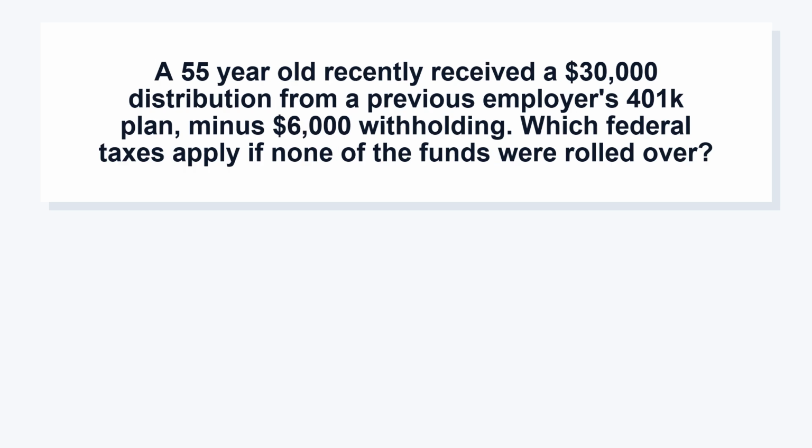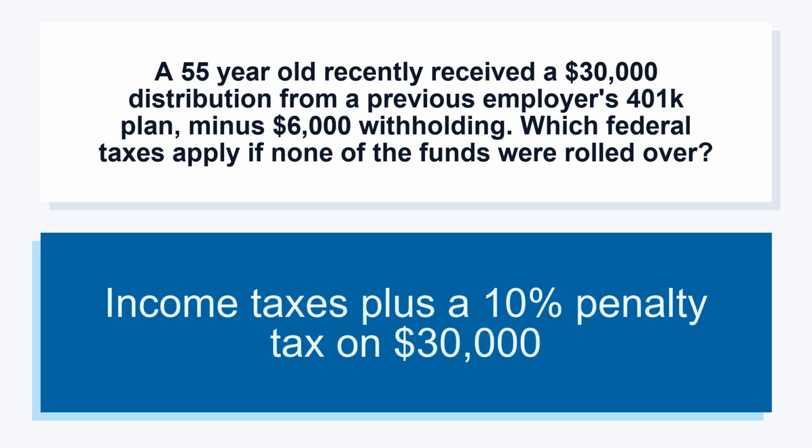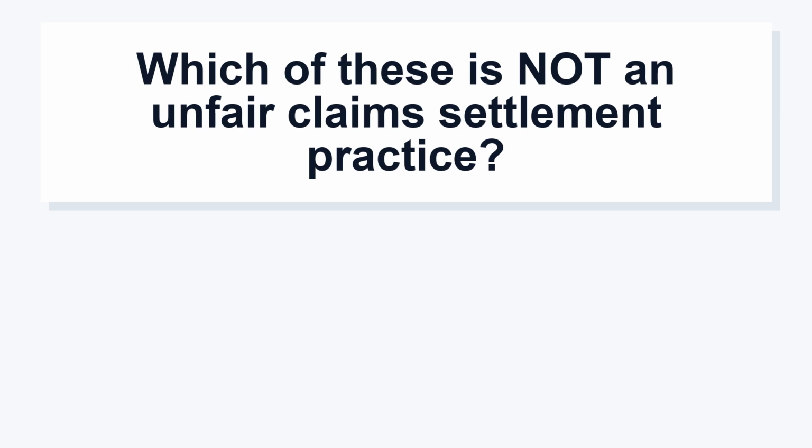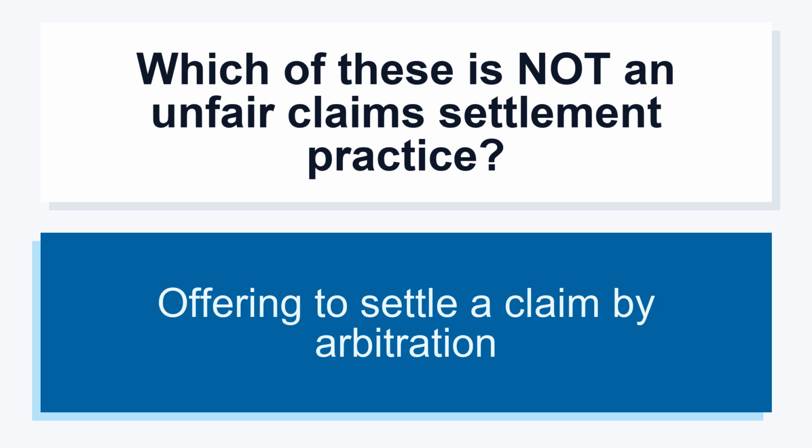A 55-year-old recently received a $30,000 distribution from a previous employer's 401k plan, minus $6,000 withholding. Which federal taxes apply if none of the funds were rolled over? Income taxes plus a 10% penalty tax on $30,000. Which of these is not an unfair claim settlement practice? Offering to settle a claim by arbitration.